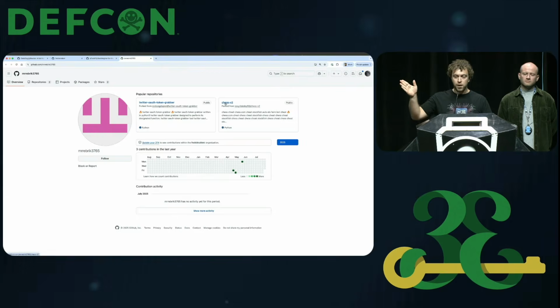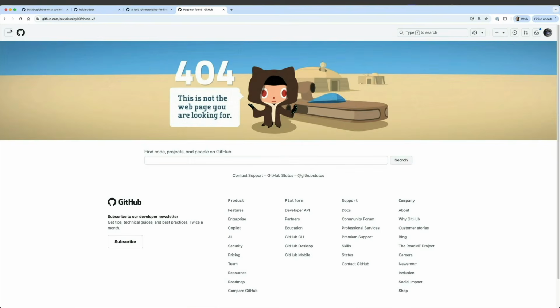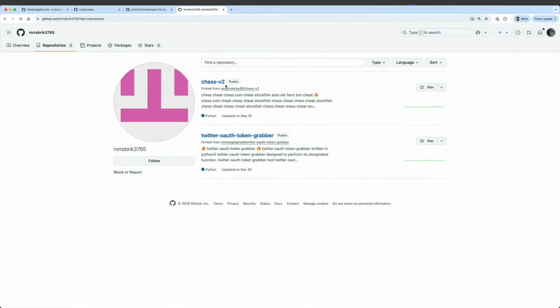If we go to the fork, we can see here that the fork is online, but the parent repo is down. So that's what this is detecting. And if we go to the list of repositories, we see that this user only has forks. Now moving on to the next one.